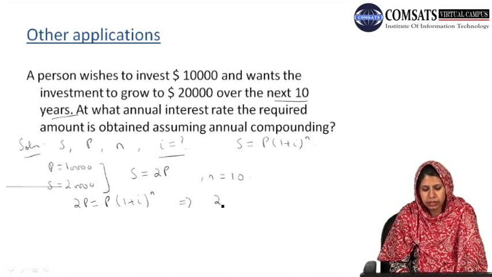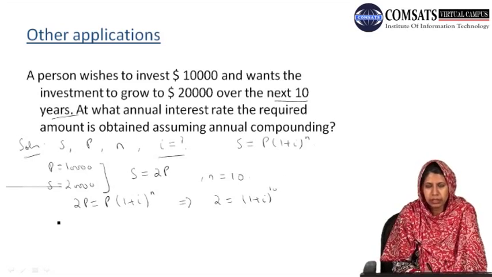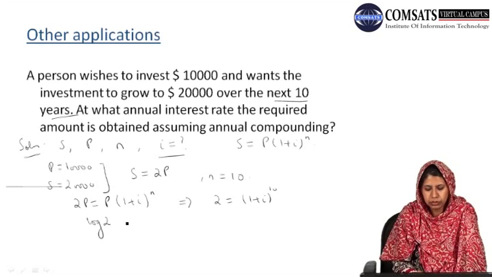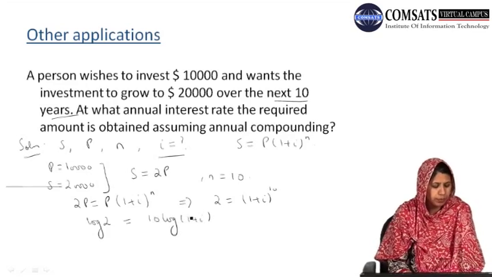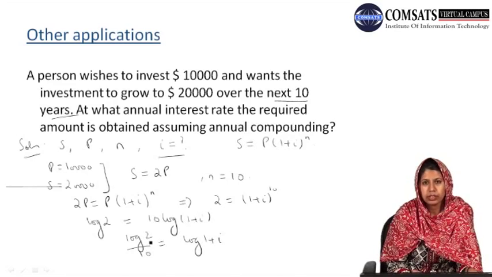Simplifying, we obtain 2 = (1 + i)^10, and then taking the log on both sides, log of 2 = 10 times log of (1 + i). Log of 2 divided by 10 is log of (1 + i).